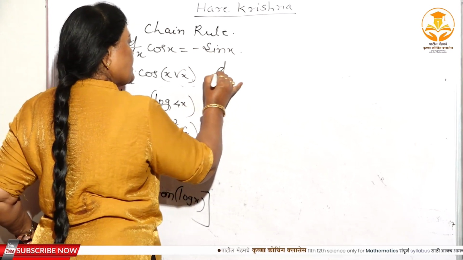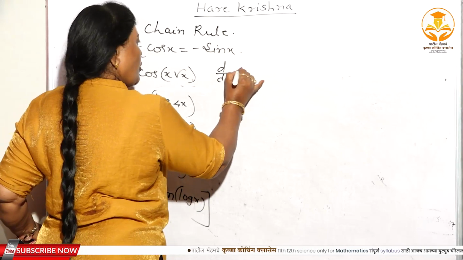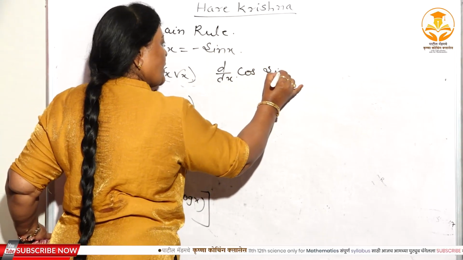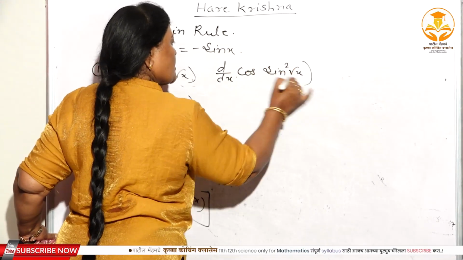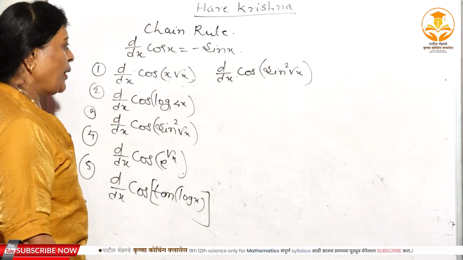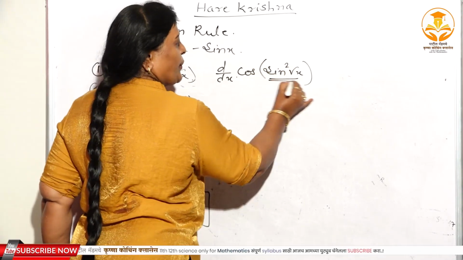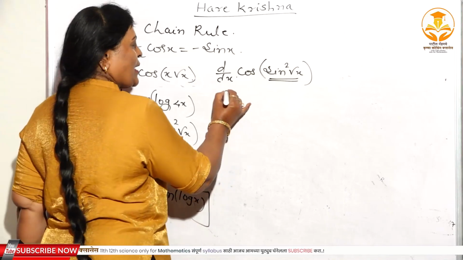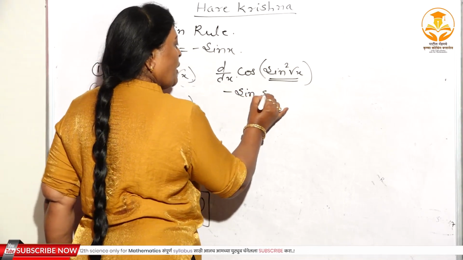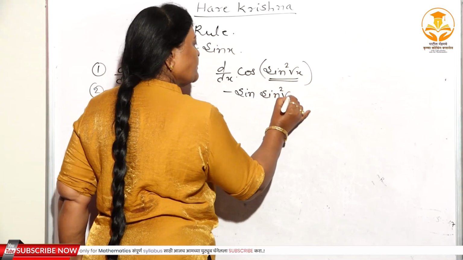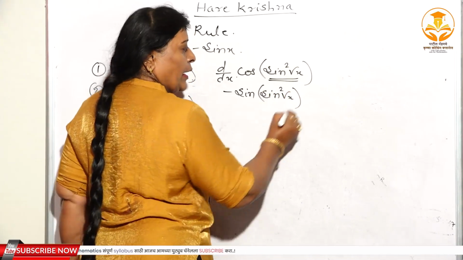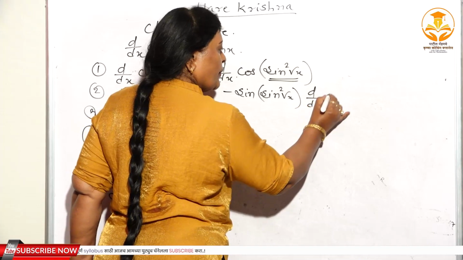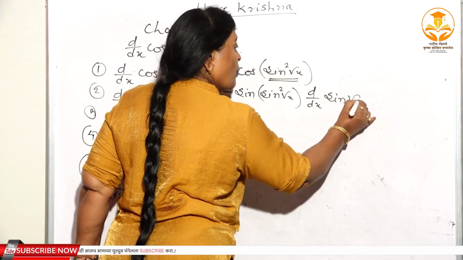The third one, that is d dx of cos of sine square root x. See, sine square root x, the solution of the third problem. Again this you have to substitute as u. What is the derivative of cos u? That is minus sine u, minus sine square root x, right? Again d dx of sine root x whole square.